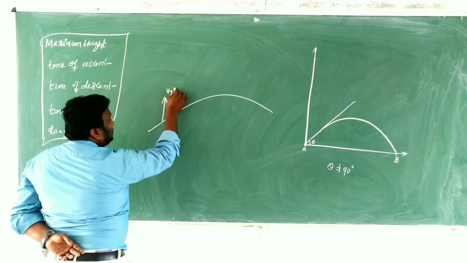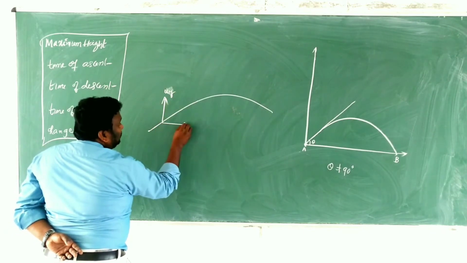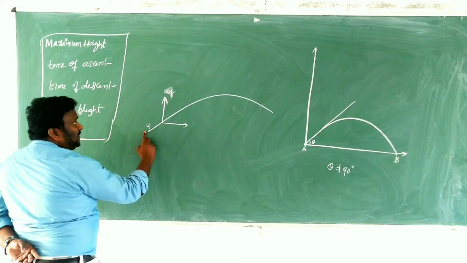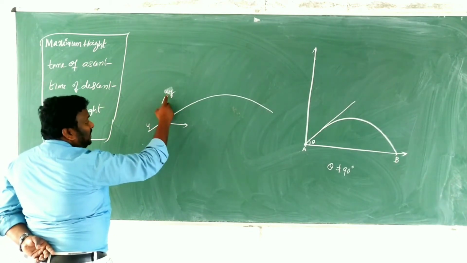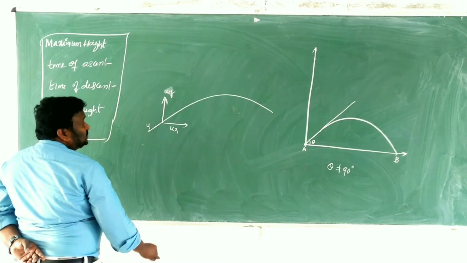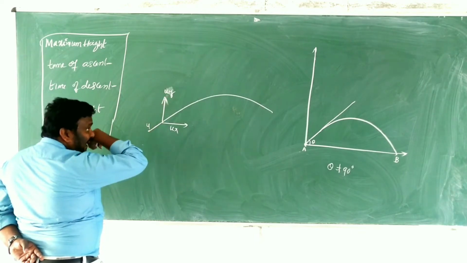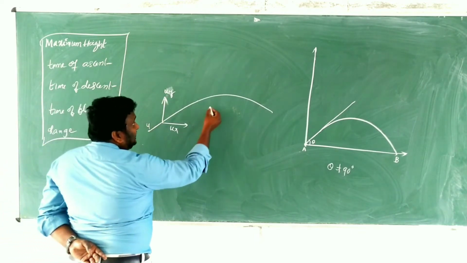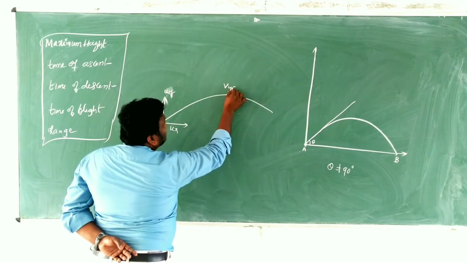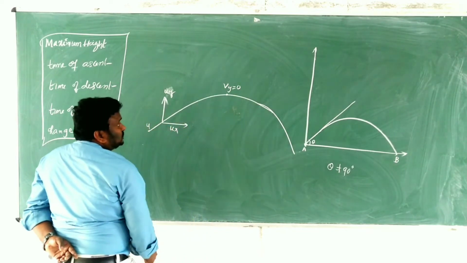As I told you at the start, u is the initial velocity, which is divided into two components: the vertical component u sin theta and the horizontal component u cos theta. The vertical velocity component gradually decreases and at one particular point becomes 0. Clear?